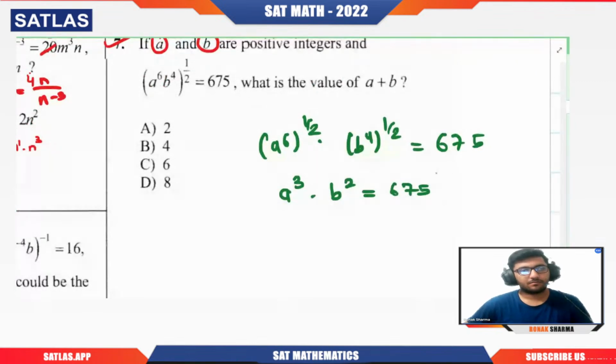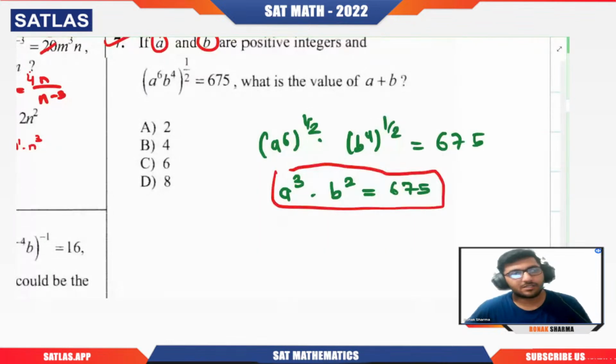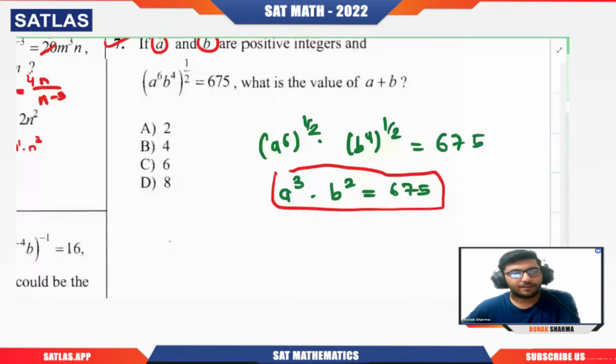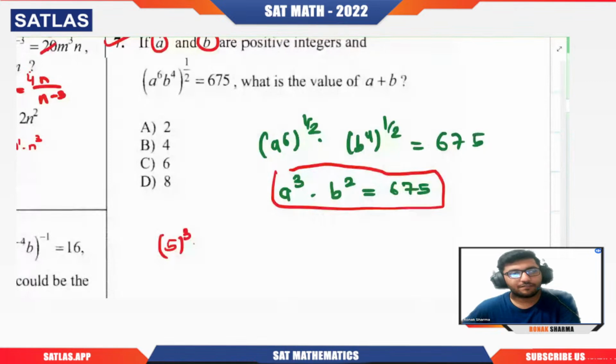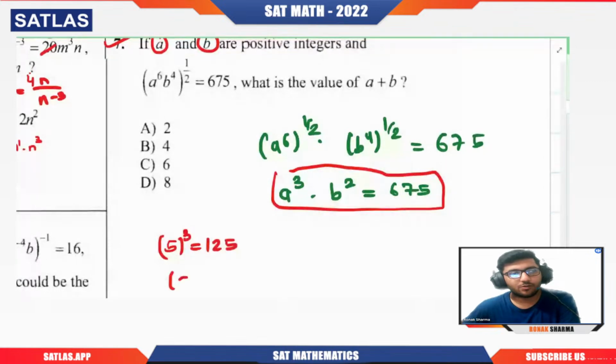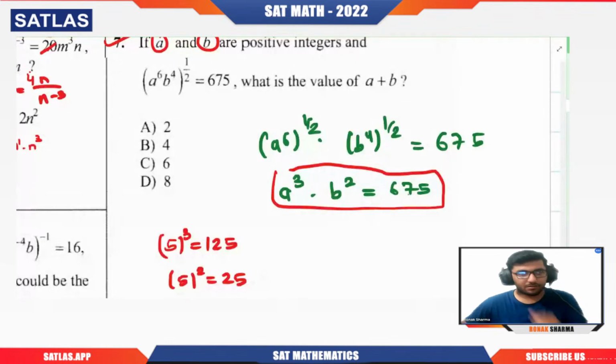For that you need to see that A and B are positive integers. So definitely we need integers such that the cube of some number multiplied by the square of some number gives 675. Let's say if we take 5, we know that 5 cube is 125 and 5 square is 25. Okay, the point is that we want to have 675.